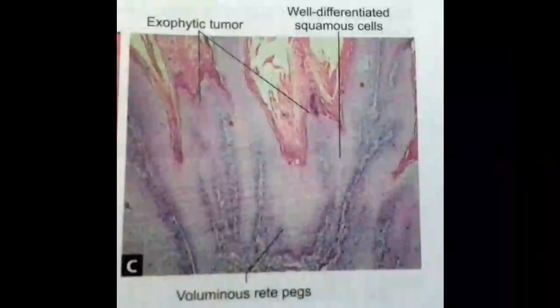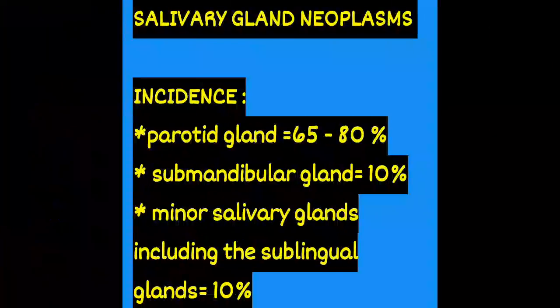This picture shows the histology of verrucous carcinoma. The exophytic tumor growth is seen. It is swollen, and the voluminous rete pegs are also seen extending into the deeper tissues. Next, salivary gland neoplasms.